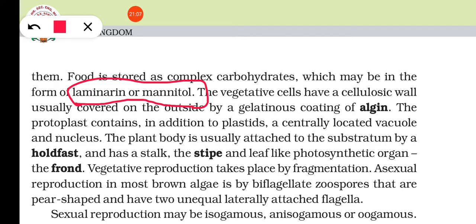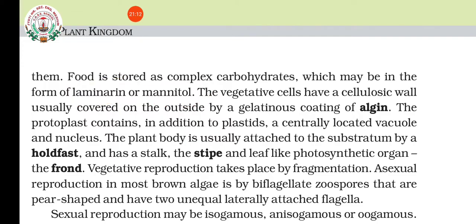Reserved food material. Okay, then you can see the cell wall is having a gelatinous cellulosic cell wall, and outside that it is covered by a gelatinous coating of algin. Okay, algin is there, and they are having what? Vacuoles, because vacuole is very important as they are big sized, isn't it? So they have to float on the surface of water.